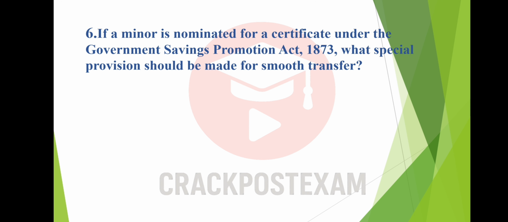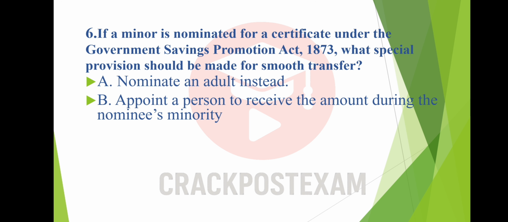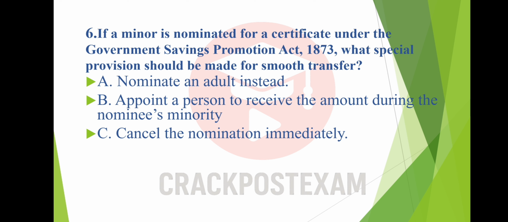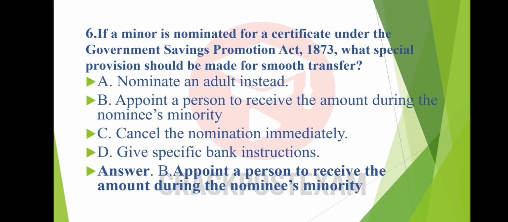Question number 6. If a minor is nominated for a certificate under the Government Savings Promotion Act 1873, what special provisions should be made for smooth transfer? Option A. Nominate an adult instead. Option B. Appoint a person to receive the amount during the nominee's minority. Option C. Cancel the nomination immediately. Option D. Give specific bank instructions. And the answer is option B. Appoint a person to receive the amount during the nominee's minority.